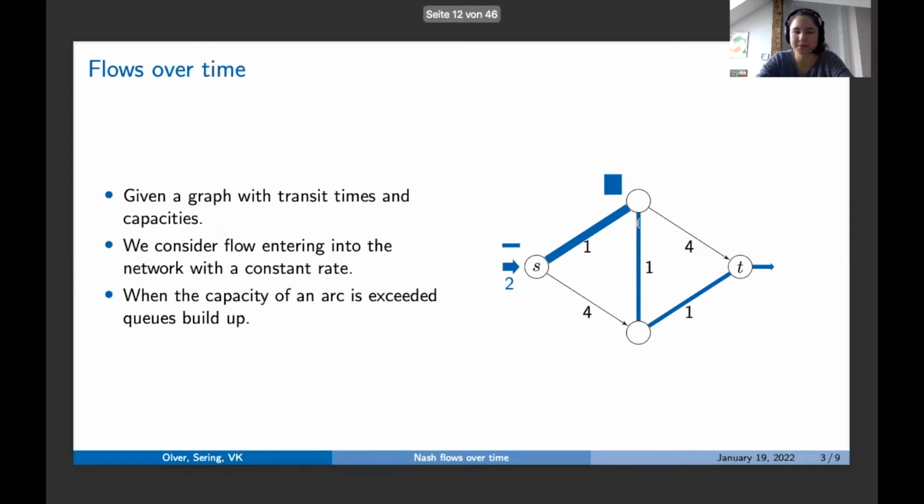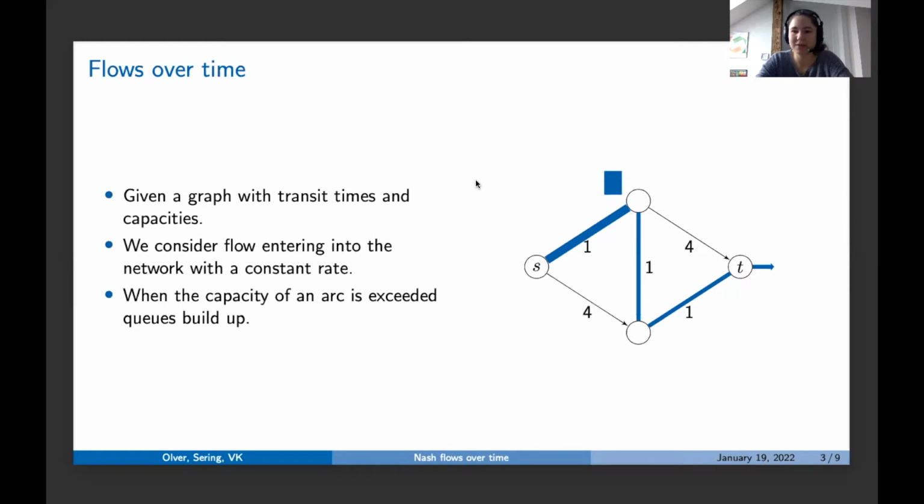The particles that waited longest can go first, and the other ones need to line up. So we will grow a queue here, and then always the particles from this queue will proceed on their ways. All right, so this is a flow over time model, which was already introduced in the 60s by Ford and Fulkerson, and was since then studied in different ways. On one hand in the optimization community, but also in the game theoretical community.